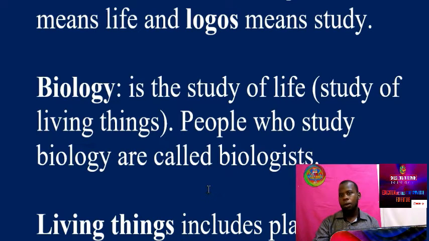Myself, you can say I am a biologist because I study biology. Even you as a student, you are a biologist. If it's one person, it is a biologist; if many, biologists.